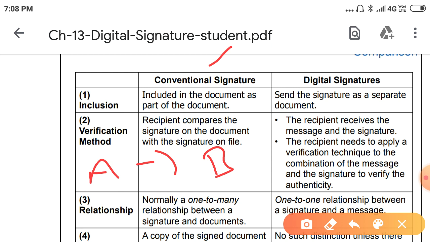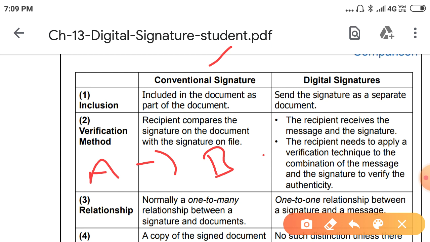Next, the relationship. Normally there is a one-to-many relationship between a signature and documents in the conventional signature. A person uses the same signature to sign many documents, many checks.